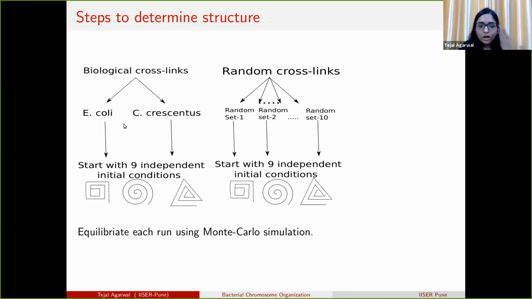Next, we generate 10 different random sets. In each random set, the monomers which we crosslink are chosen randomly. Again, we start with 9 independent initial conditions and see whether we get the same organization after all 9. Then we compare this organization with the biological case and see whether the organization in the biological and random cases is different or not.